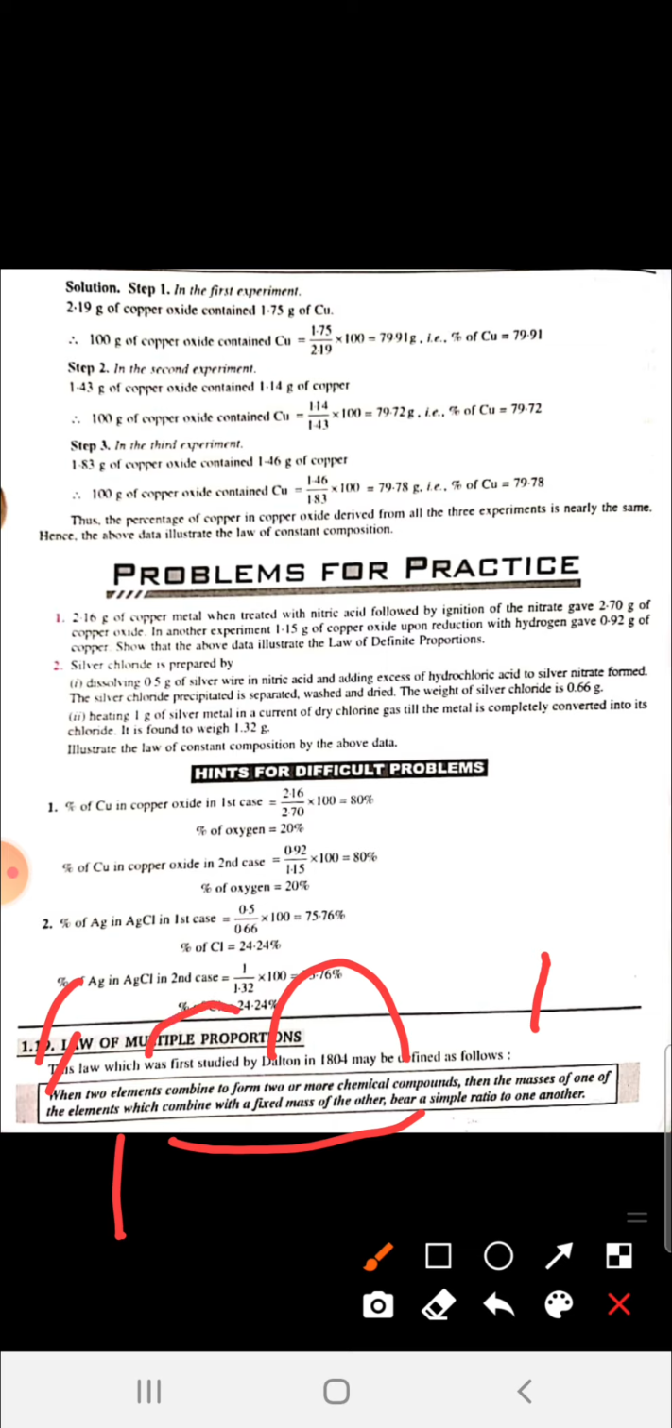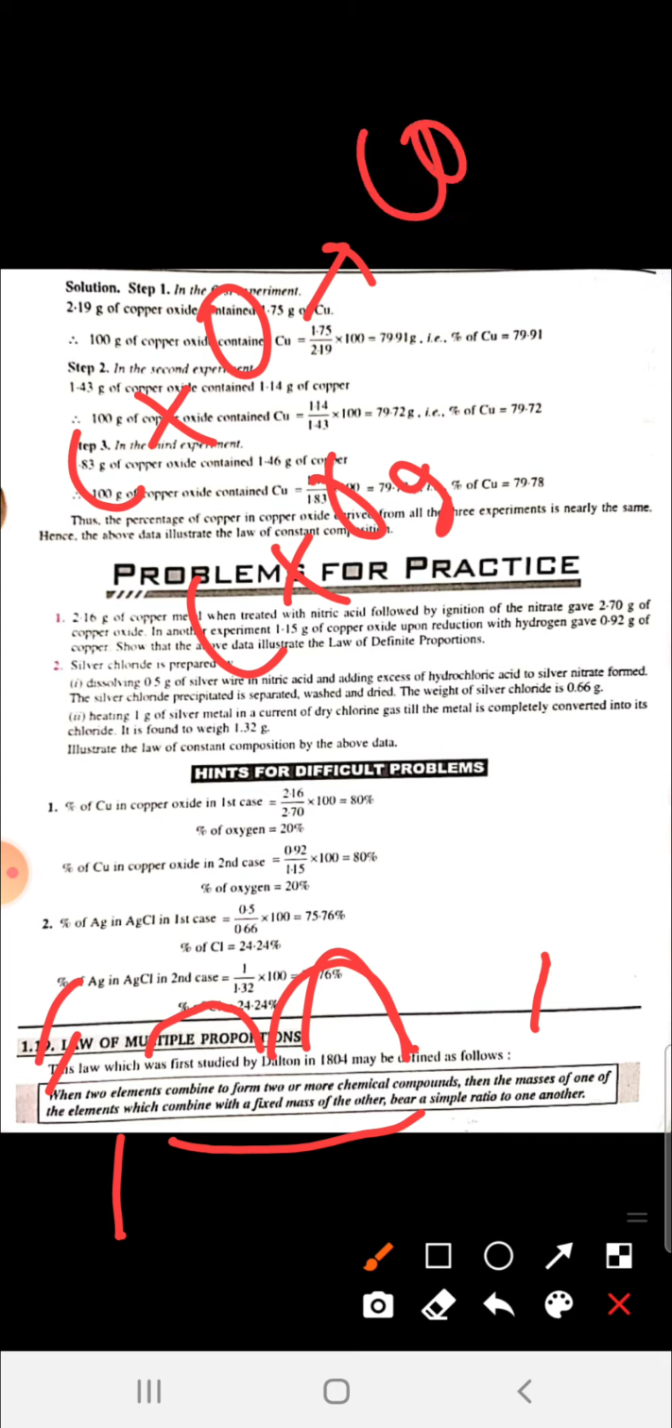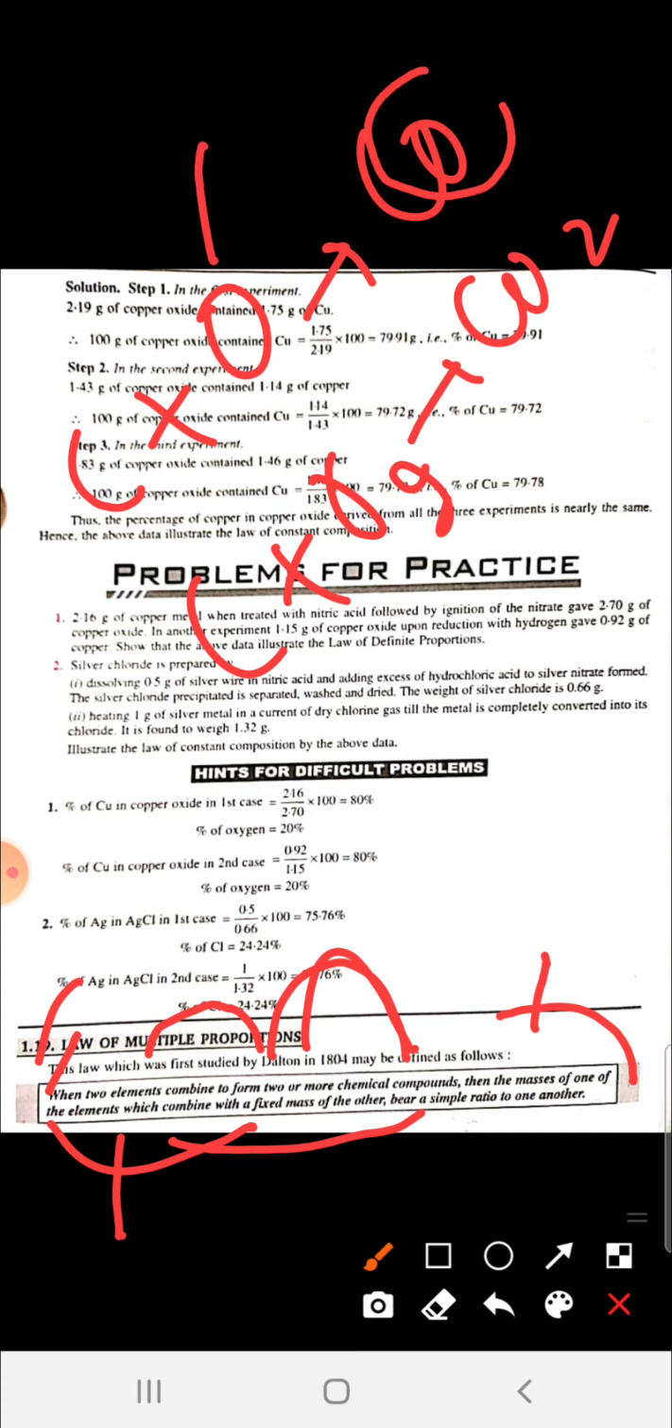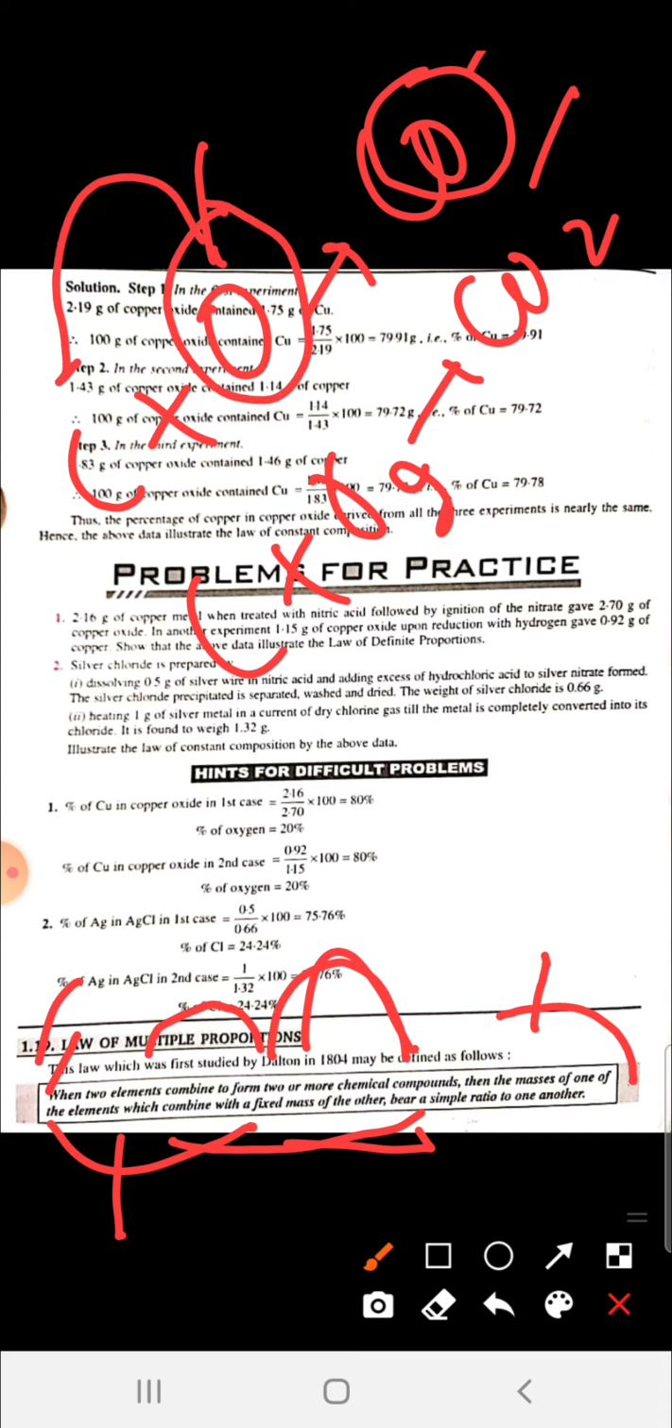When two elements combine, for example carbon and oxygen, to form two or more chemical compounds, like CO and CO2, then the masses of one of the elements, here we are talking about oxygen, the mass of oxygen in both compounds, which combine with the fixed mass of carbon.